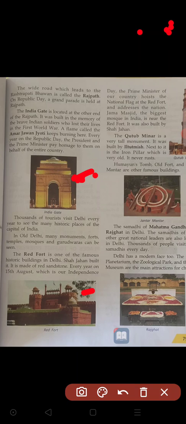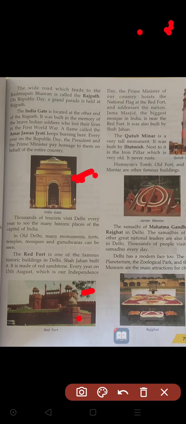And you know that our President and Prime Minister hoist our national flag on this building on Republic Day and Independence Day. Respectively they hoist the national flag on this building, the Red Fort. It is because it is made up of red bricks. That is why its name is called Red Fort.